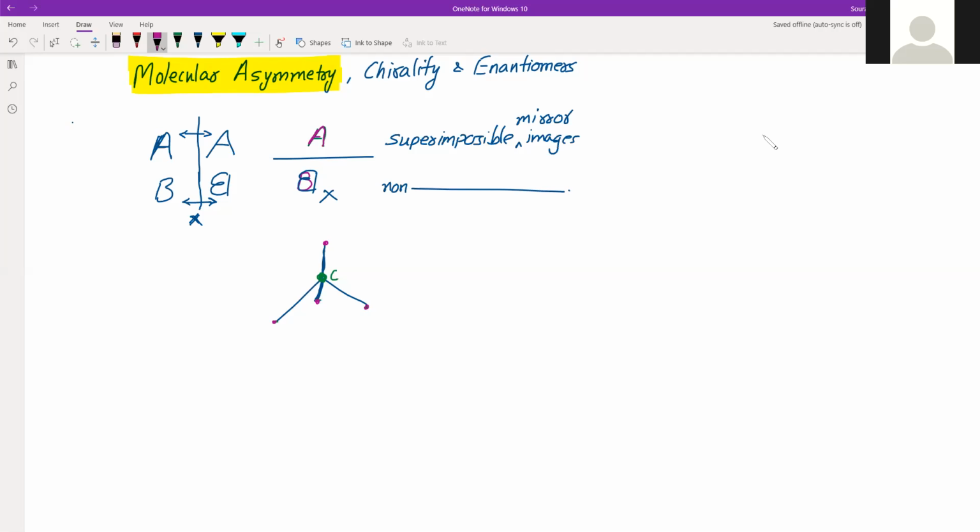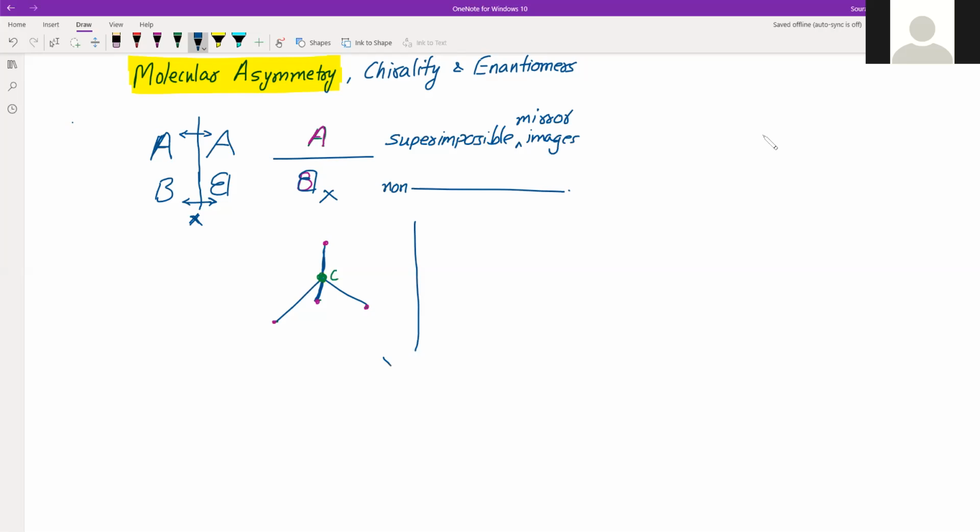Valencies of carbon means it can be hydrogen, a methyl group, an ethyl group, or any other functional group attached at these four different valencies of carbon. Now, if there is a mirror placed here, this carbon will have a mirror image.